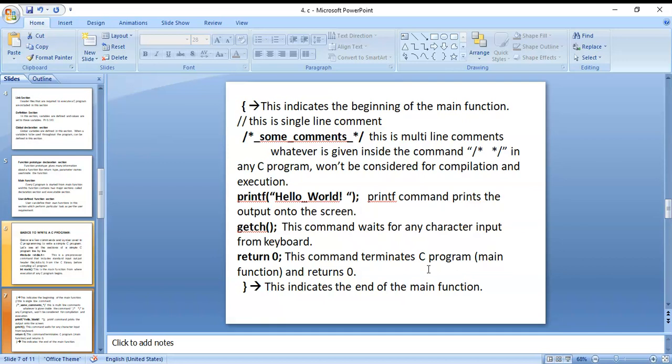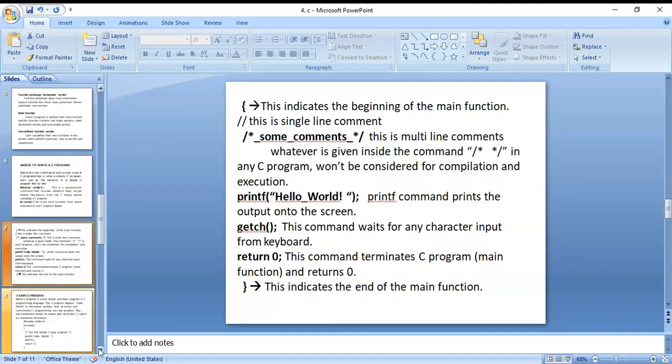Some programs are terminated automatically, sometimes returning a 0 value, and then terminate. The closing brace indicates the end of the main function.